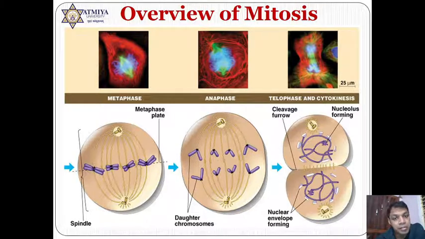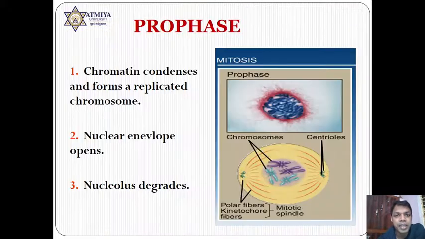Here, whatever phenomenon occurs in the prophase, the reverse phenomenon occurs, and then finally cytokinesis. In detail, you can see in prophase there are certain important processes. Number one, chromosome condensation or chromatin condensation. This chromatin is going to be condensed with the help of condensin protein, and after the condensation of the chromosome, it becomes a thick rod-like structure.